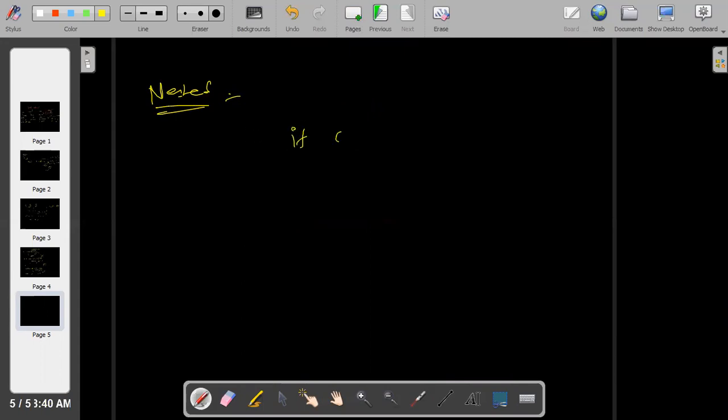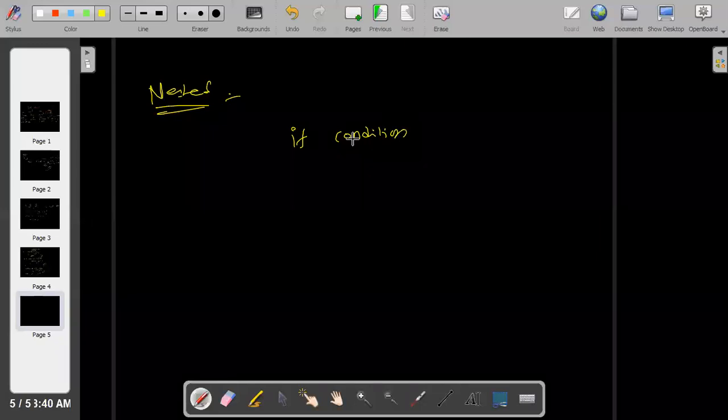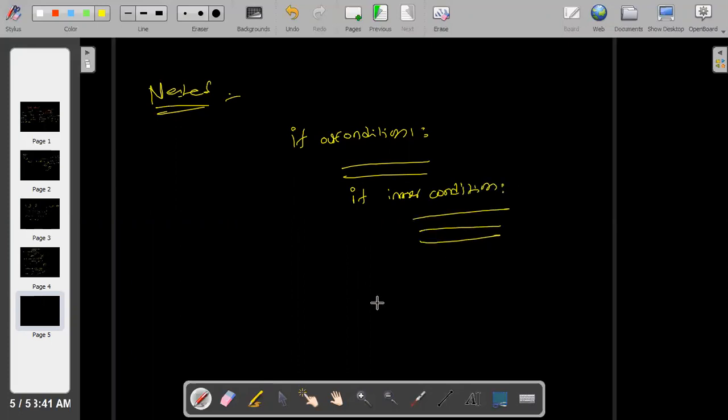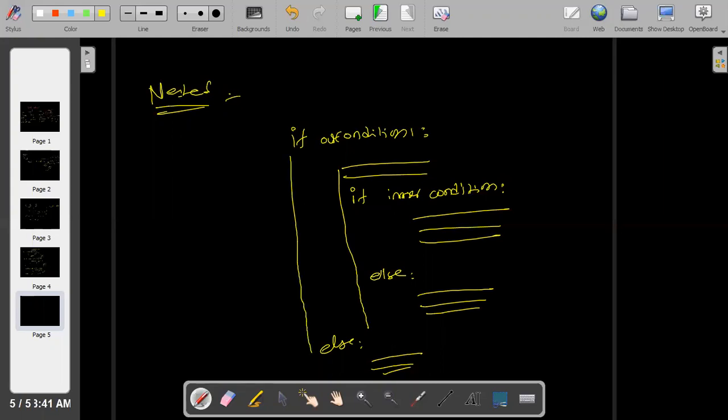Syntax I am writing here: if condition one, this is for example the outer condition. I'm writing the outer condition and we'll write some statements. Again, inside of this I'm going to write an inner condition, and we'll write some statements and some else part. And this is the outer condition's else part. See here, the body of this one is the inner body and this is straight to that else part. The space here is called indentation.